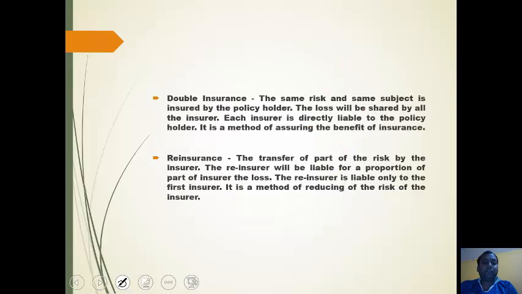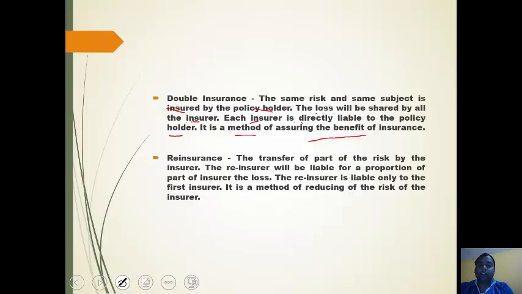Now, the types of insurance. One is double insurance. What is double insurance? In double insurance, the same risk and same subject is insured by the policy holder. The loss will be shared by all the insurers. Each insurer is directly liable to the policy holder, and it is a method of assuring the benefit of insurance.